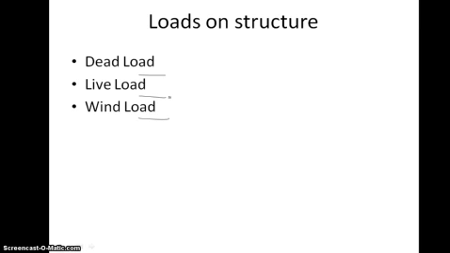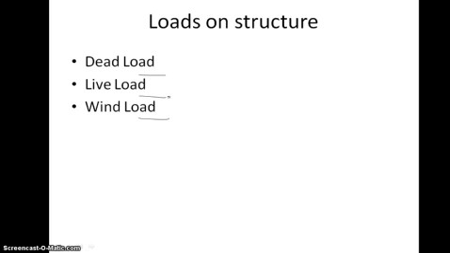The second type of load is the live load. These are superimposed loads, moving or variable loads due to people, occupants and the weight of furniture.